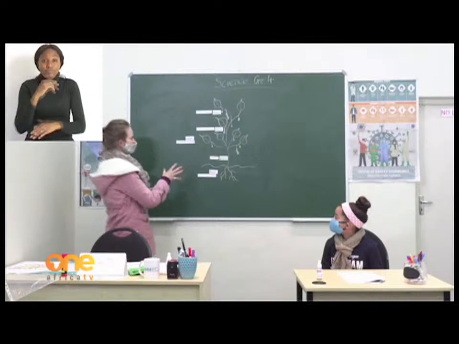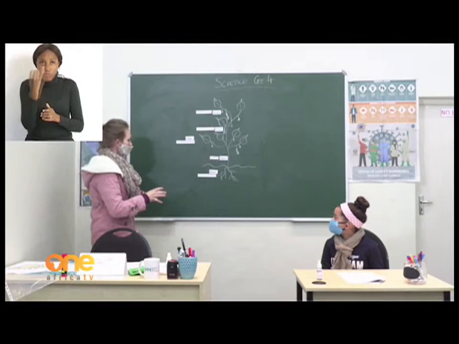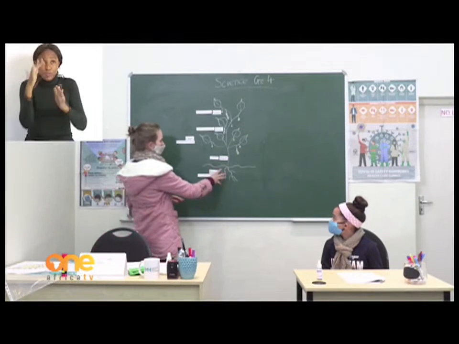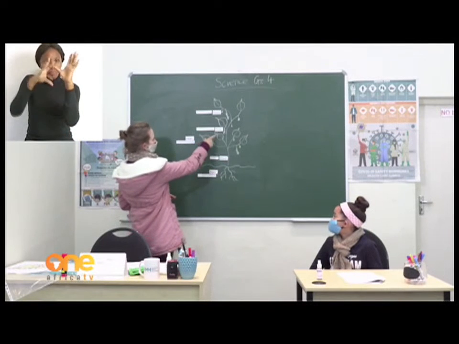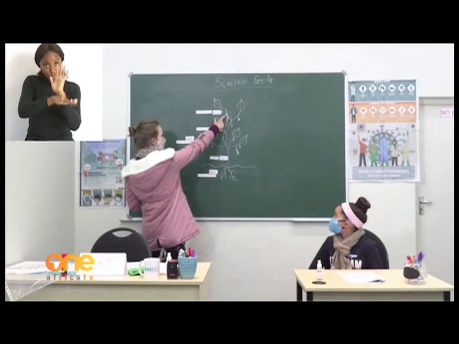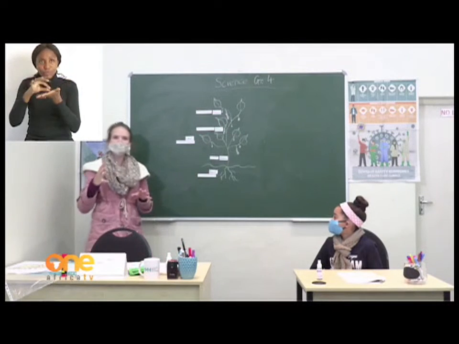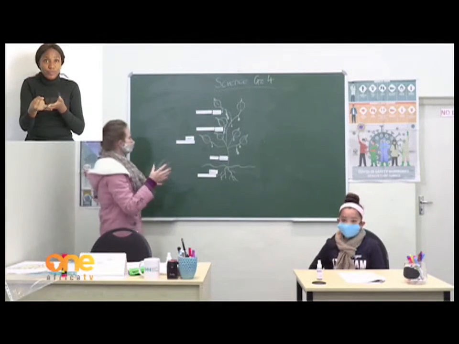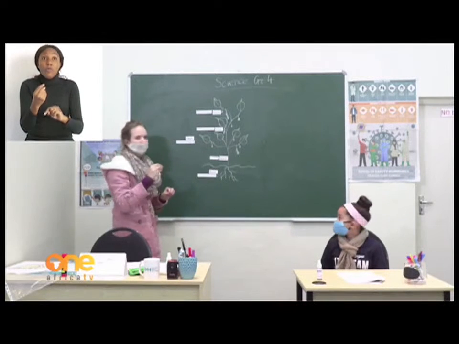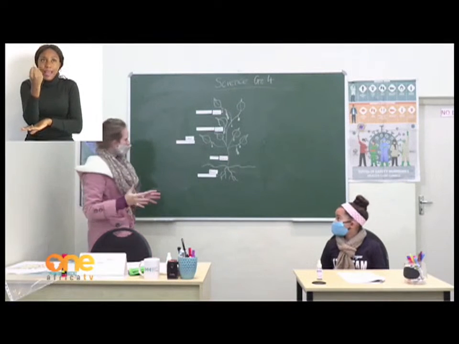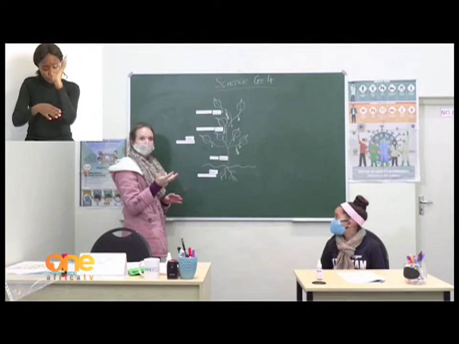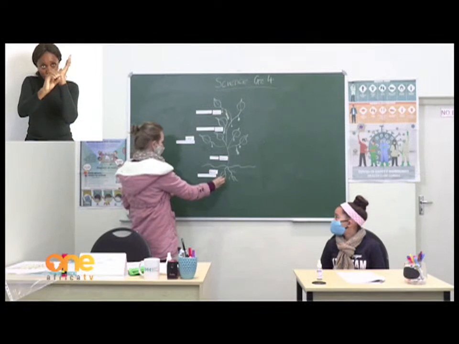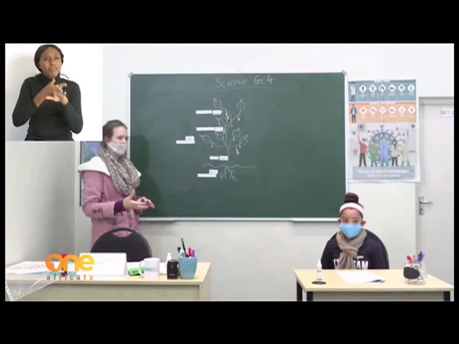Okay, so this is the basic structure of a plant. All plants have roots, they have stems, they have leaves, they have fruits, and they have seeds. Okay, so from these different parts of the structure of a plant, we get different types of food. Okay, so let's start at the bottom. So types of food that we get from the root part of a plant is carrots and beetroot.